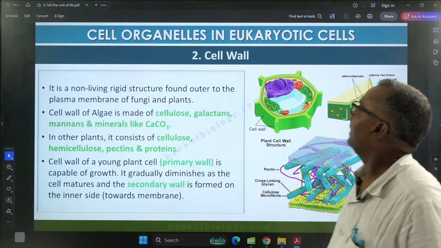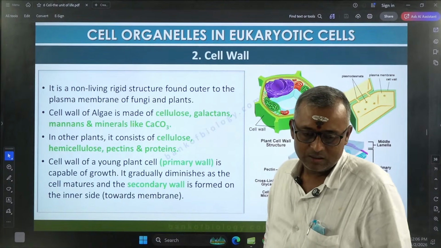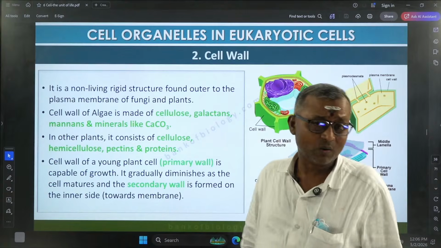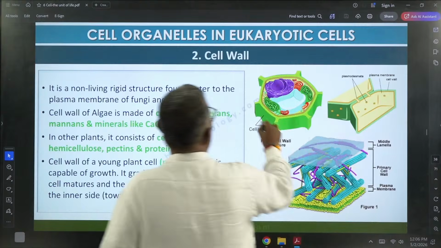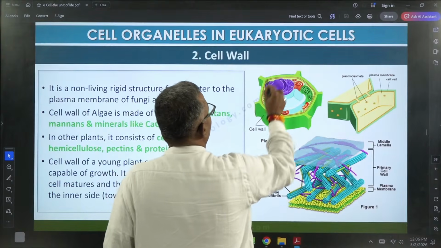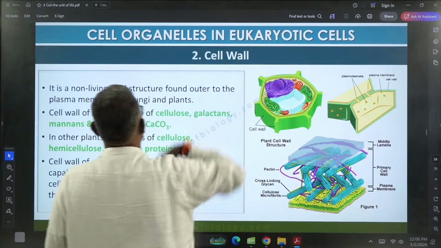Now come back to the cell wall. Is it living or non-living? Non-living. It is a rigid structure present on the outer surface of the plant cell. You can check here, this is the cell wall present on the outer surface of the plant cell.